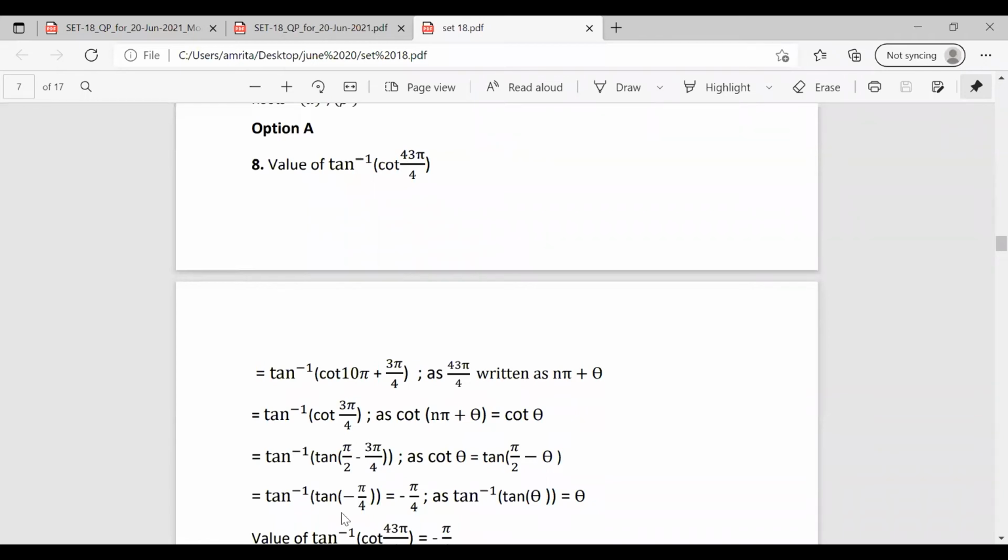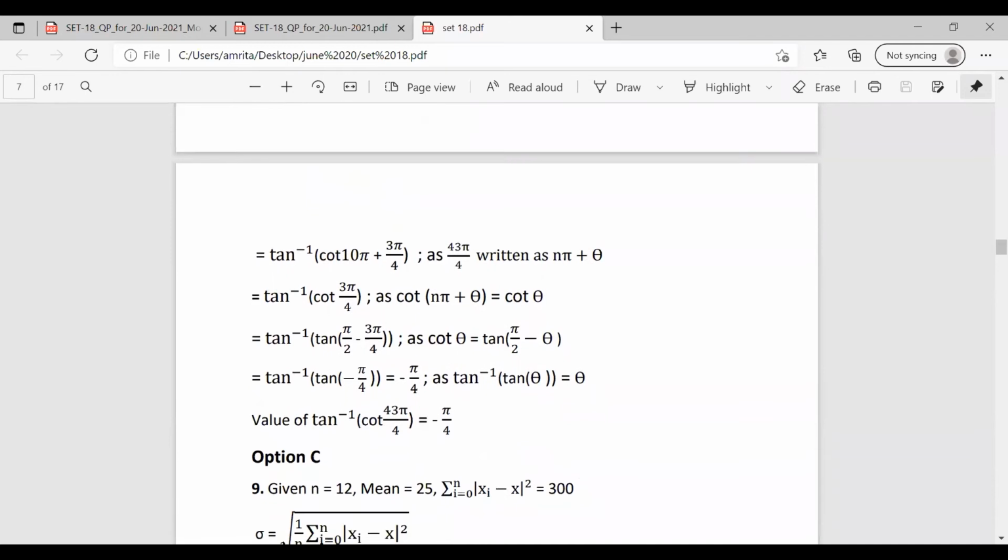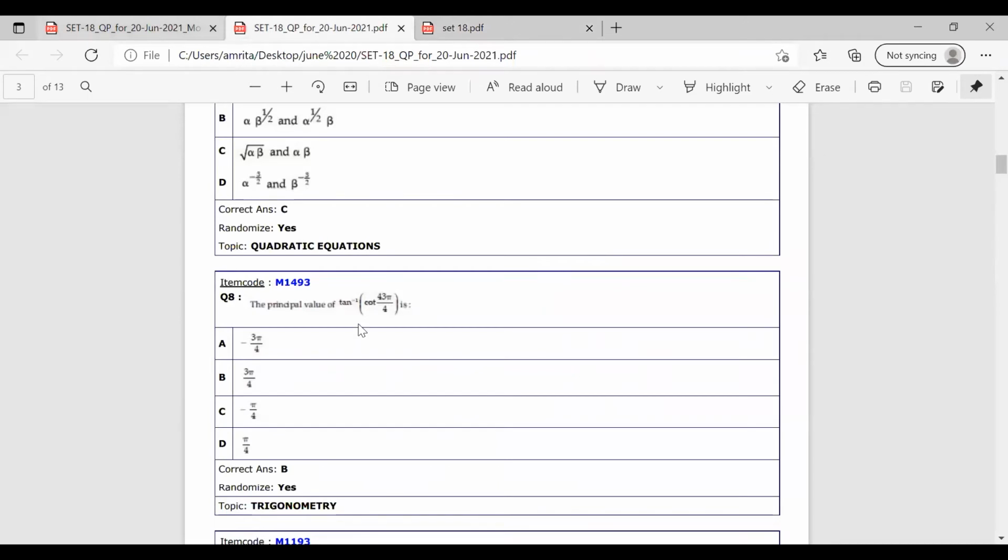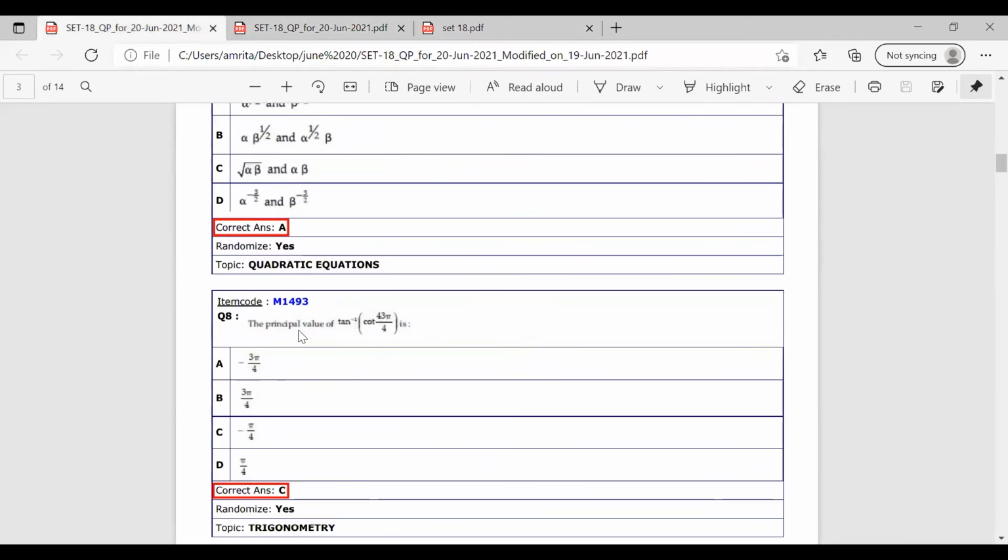So using two to three formulas, we can get the answer, just substituting this and solving. Checking among the options, the principal value of tan inverse of cot of 43 pi by 4 is minus pi by 4.